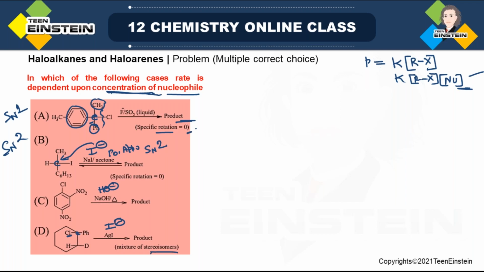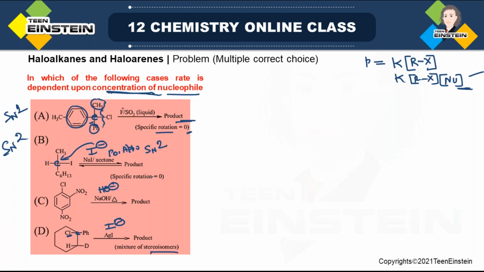That means when it is SN1 mechanism, basically racemization occurs. So the specific rotation will be 0. That is, the rotation from one isomer, which is suppose R, and the rotation that you are getting from S, as both are obtained in 50%, 50%, will obviously nullify each other. Ultimately the specific rotation will be 0. So the first option, as it is following SN1, will not be dependent on the concentration of the nucleophile.